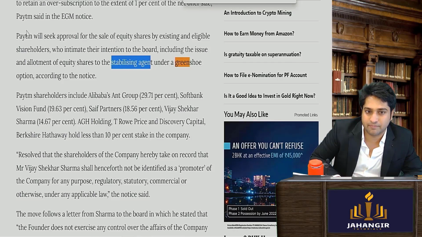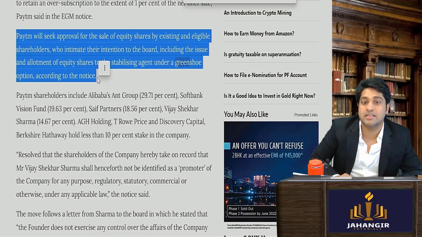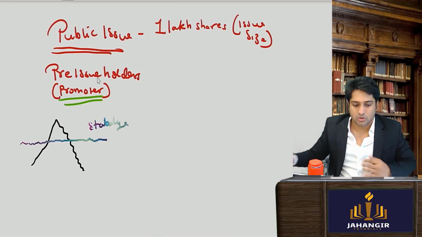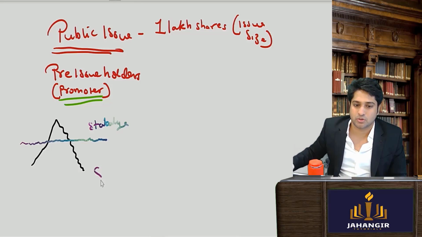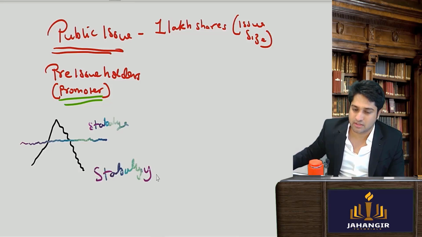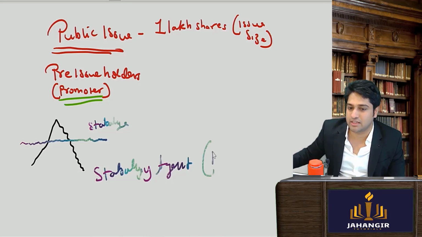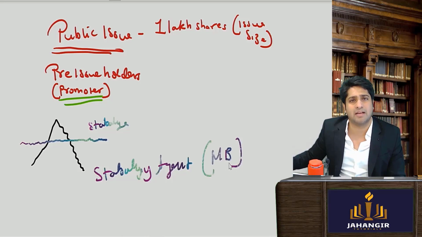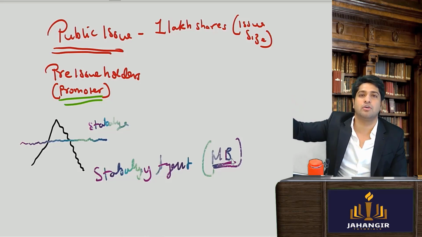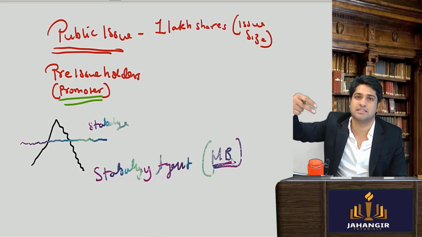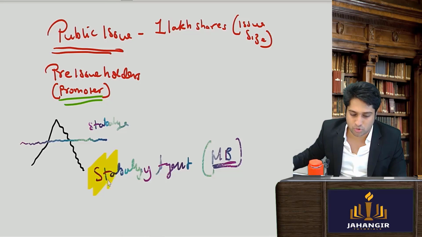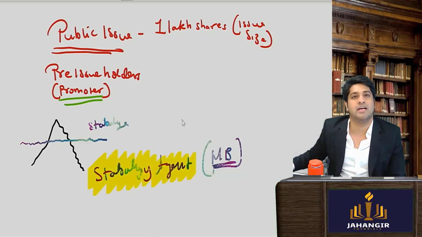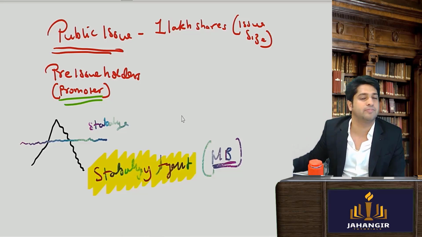This we are checking of Paytm. They had taken approval from the stock exchange to appoint a stabilizing agent. So here, a stabilizing agent will be appointed. This stabilizing agent is generally your merchant banker. Merchant bankers offer a varied range of services such as merchant banking services and underwriting services. So we are going to call this person who's going to help us stabilize this price the stabilizing agent. Am I clear to you?